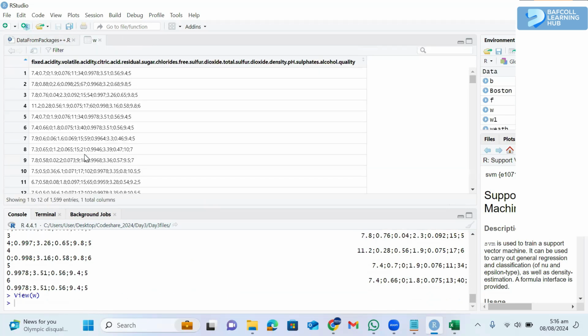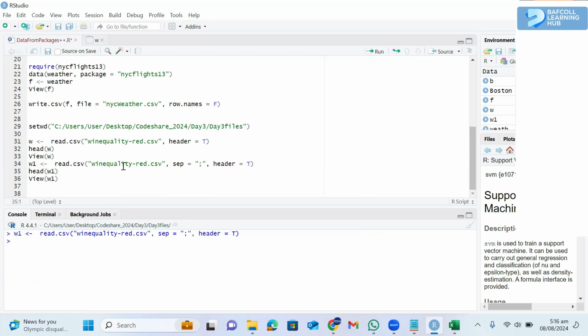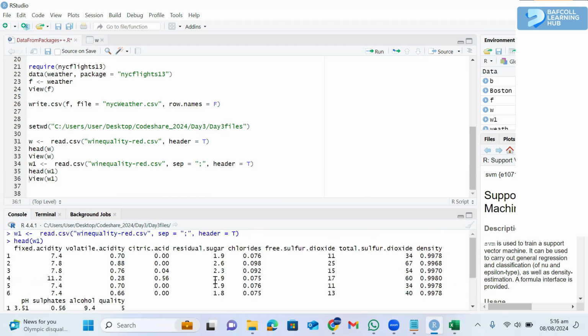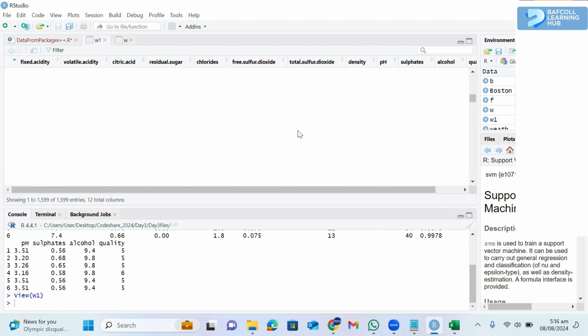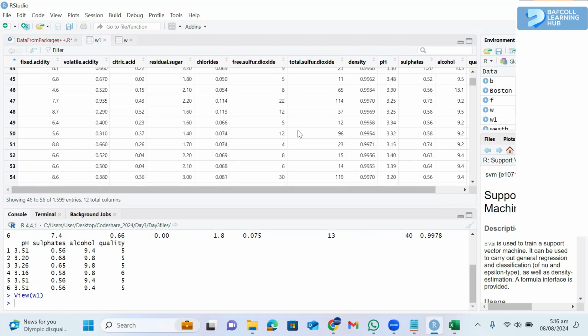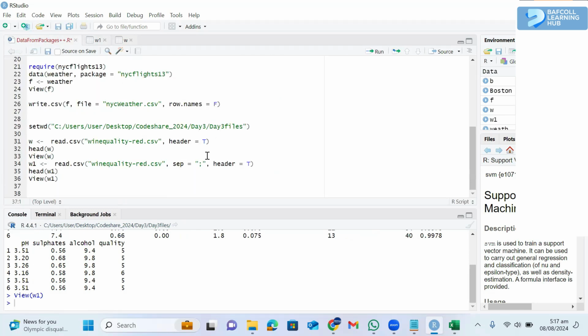And then when you, why is it not working? It's strange. Oh, sorry, I'm still reading W instead of W1. Yeah, so you see that it's now in our data frame as you like it. And if you view it, we'll have it in this format. So now that you have it in this format, you can write it back into CSV in this format that you want.